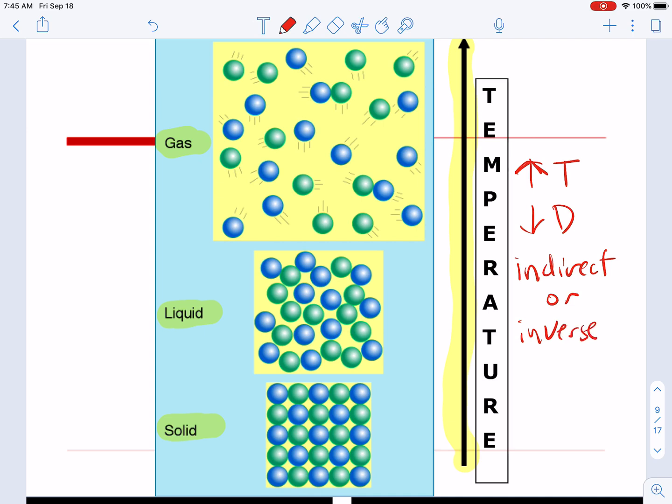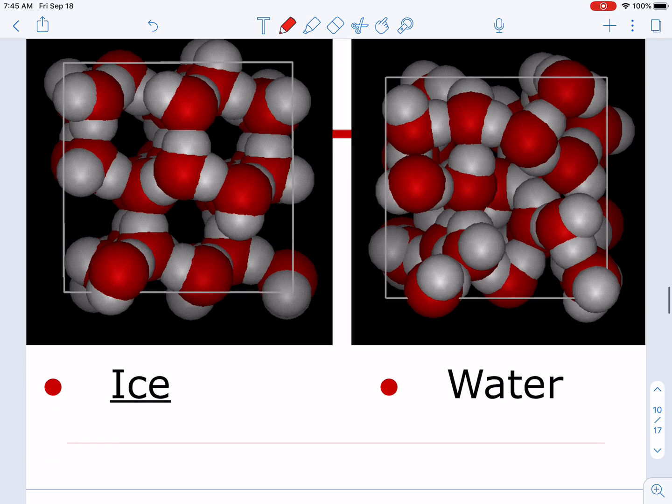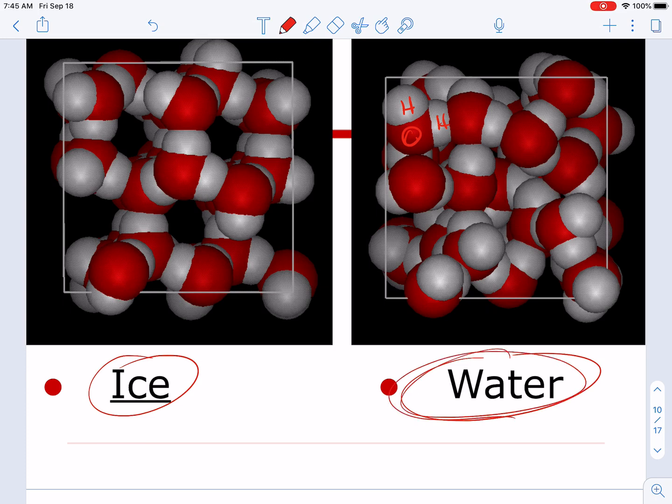Remember that one exception? Good old water, and here it is. When you take a look at ice and water, we have two hydrogens and an oxygen. These little white atoms are our hydrogens and oxygens. These atoms are able to slip past each other when they're in the water form. But as they form more hydrogen bonds, they form a little structure here, and you see that this becomes less tightly packed. And because it becomes less tightly packed, it becomes less dense. A very unusual property. We'll learn more about that when we discuss solutions and specifically water in more detail down the road.